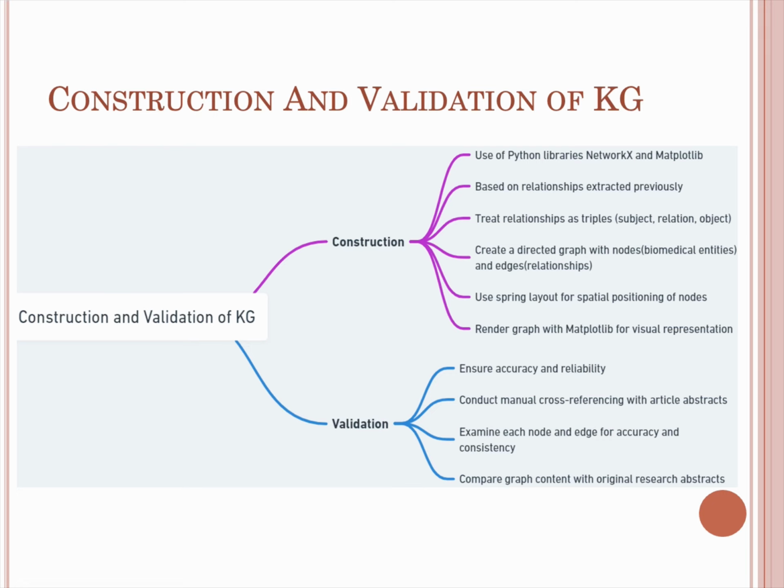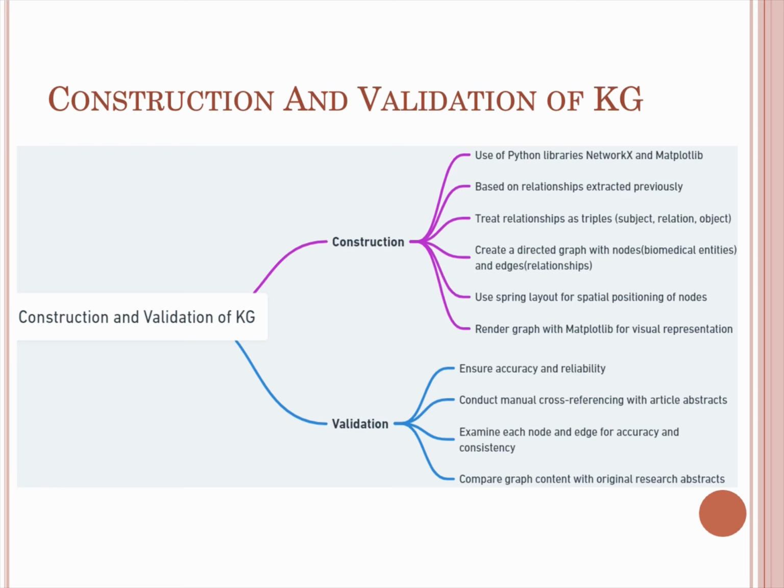Once we have the relationships given by OpenIE, we can create a knowledge graph using matplotlib and NetworkX. The output of OpenIE was subject, object, and the relationship between them. It was a key-value pair which we stored in a Python dictionary and used to create the knowledge graph. Based on the relationships extracted, we had a triplet of subject, relation, and object, as I said, and we created a directed knowledge graph using the NetworkX library.